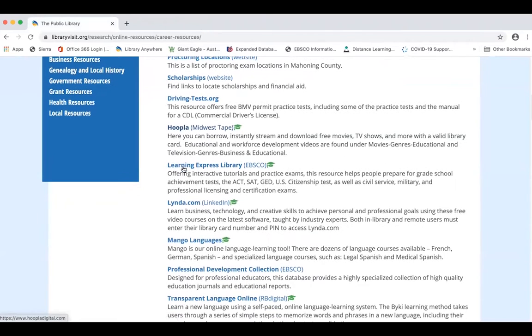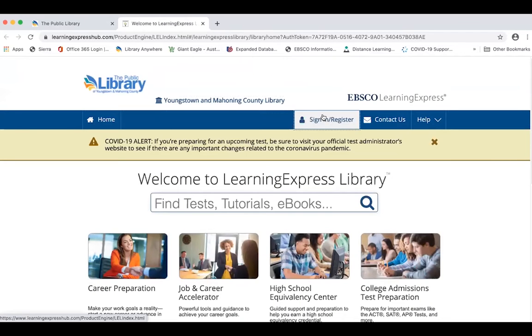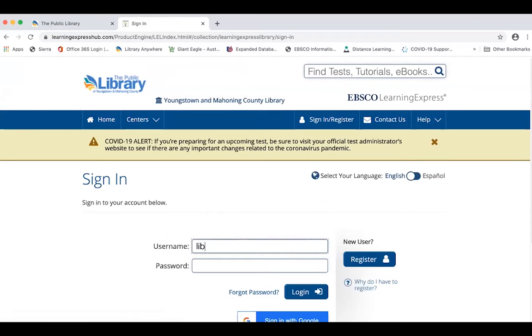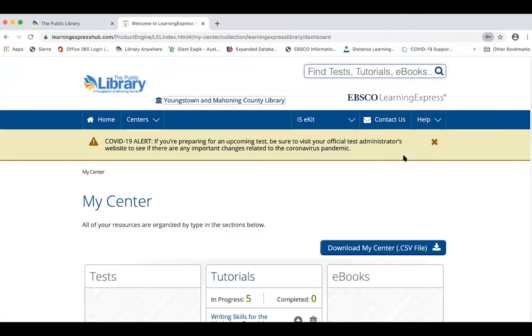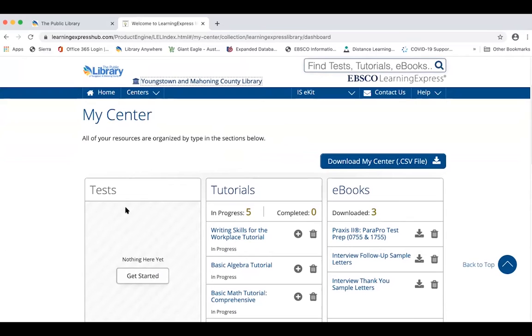The next resource we're going to is our first overall educational resource, and that's Learning Express Library. And as you can see, again, the sign-in is an email address. With Learning Express Library, every time that you log in, it opens up at your My Center page. So you'll see that there's practice tests, and if you take them, it'll keep track of what your scores were.